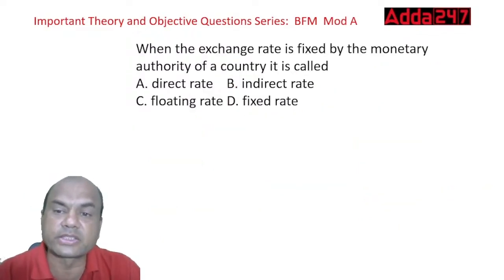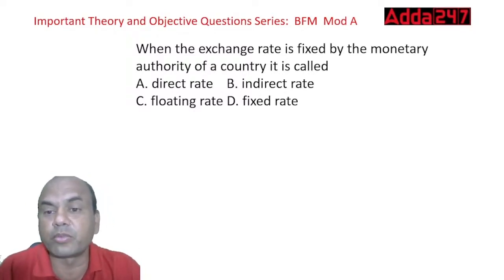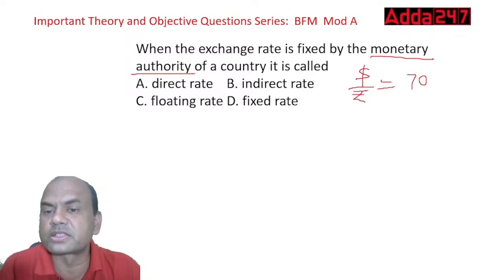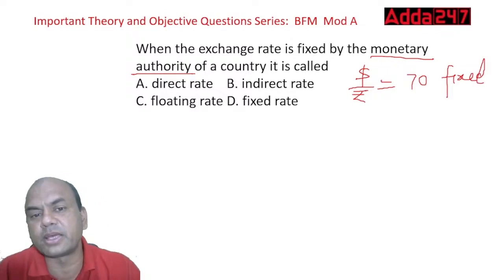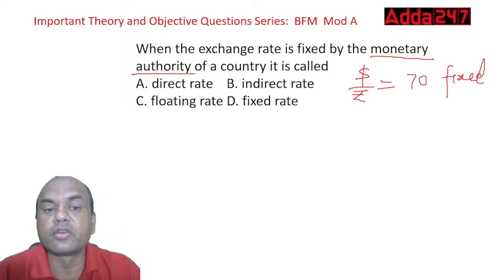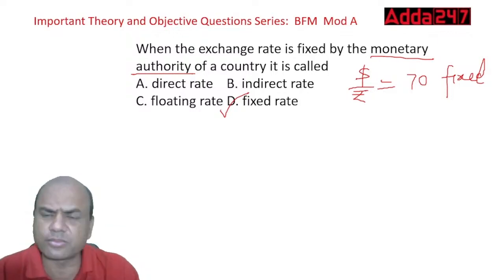When the exchange rate is fixed by the monetary authority of India, or of any country, it is called as what? Here, when it is fixed by the monetary authority, what does it mean? RBI tomorrow says that the dollar to INR rate is, let's say, 70 rupees, fixed, no changes in that. It will not fluctuate. It is fixed by this monetary authority. So in this case, what is it called? Direct, indirect, floating, or fixed? It is called fixed, isn't it? It is fixed by the monetary authority of that country.